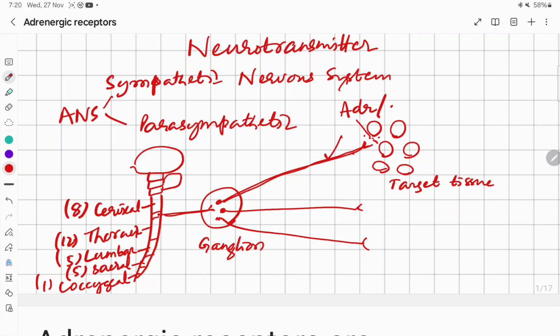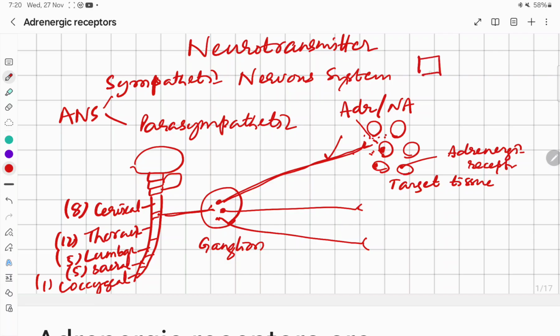adrenaline, noradrenaline, and they act on the receptors present on the cells of the target tissue, and these receptors on the surface of the cells are called adrenergic receptors. And adrenaline is also a hormone released from the adrenal gland.